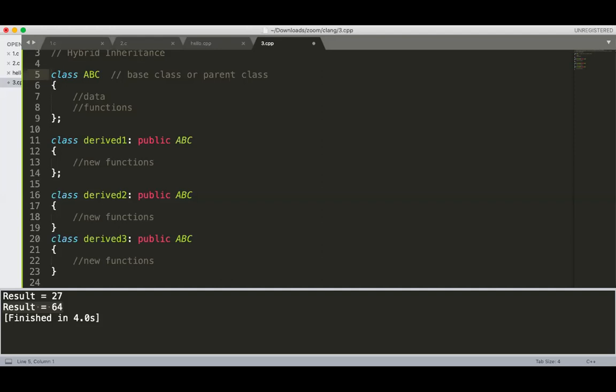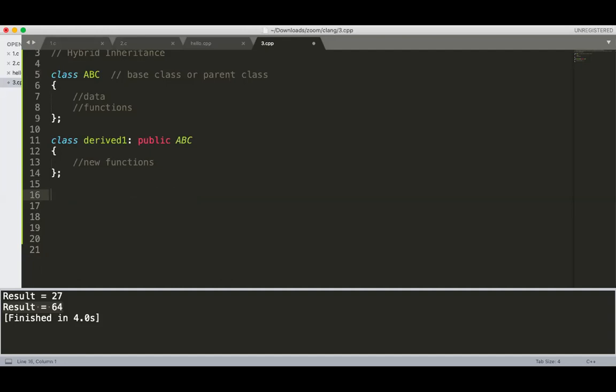So I just have one note. If only derived one and public ABC is there, and derived 2 and derived 3 are not there, then in single inheritance you have only class public ABC, and it takes the functions of class ABC.